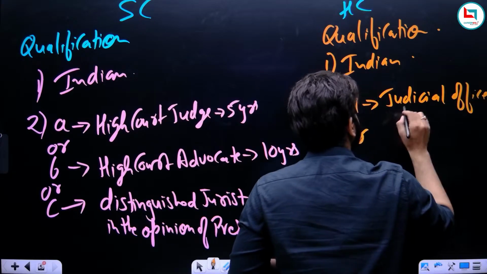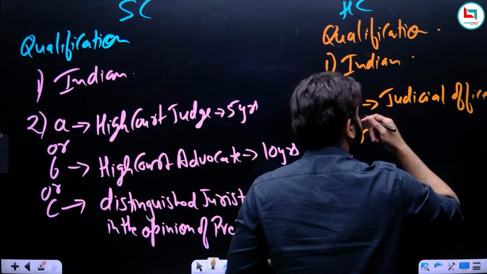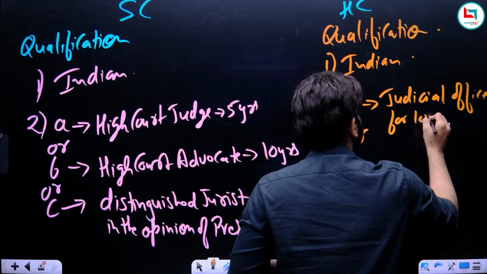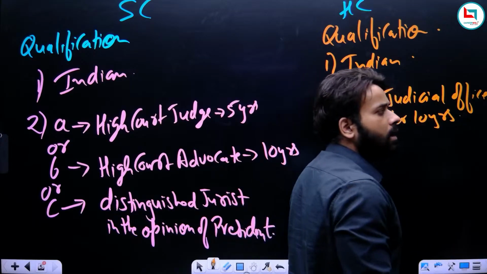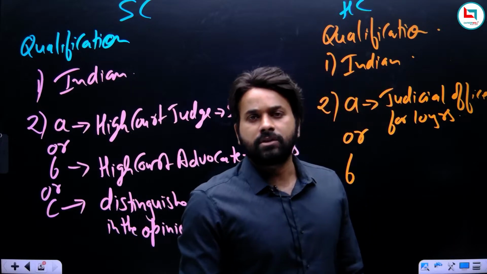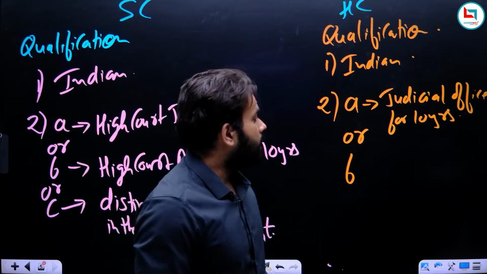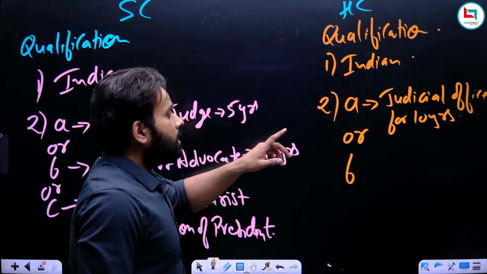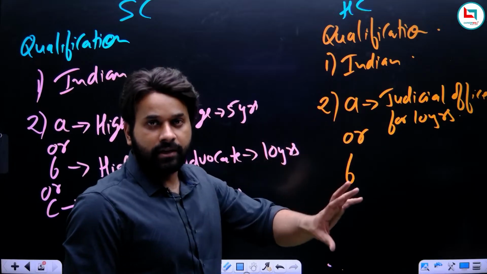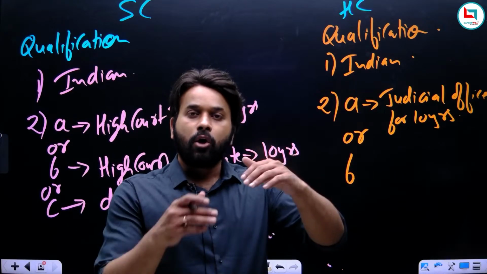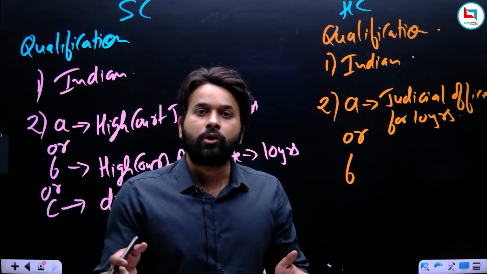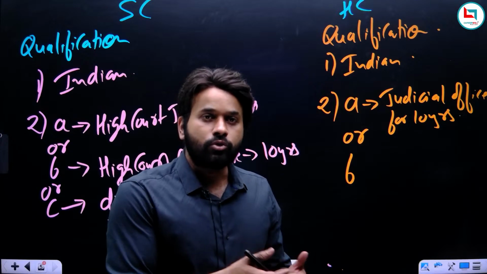He should have held a judicial office throughout the territory of India for 10 years. You can remember, consider a district judge. We can appoint a district judge as the judge of High Court. So, the first is, he should have held a judicial office for 10 years. Here, judicial office means, obviously below High Court, you will find subordinate or lower court. We are talking about those courts.